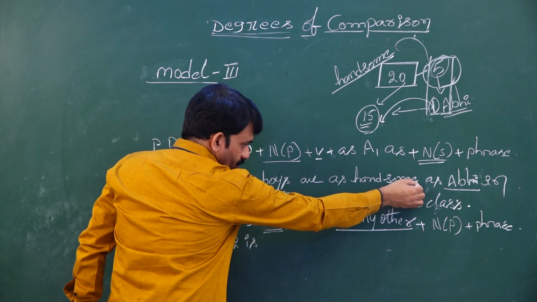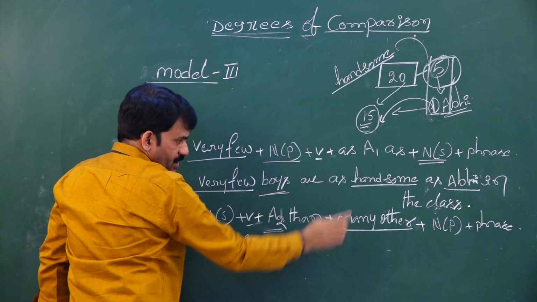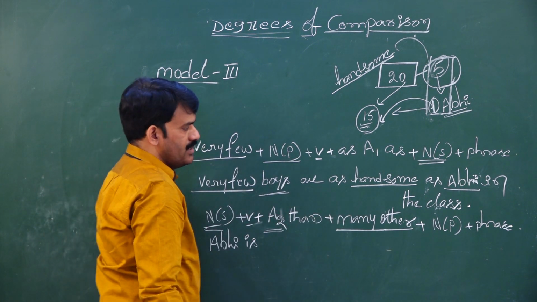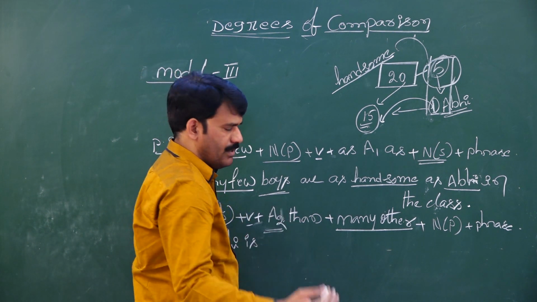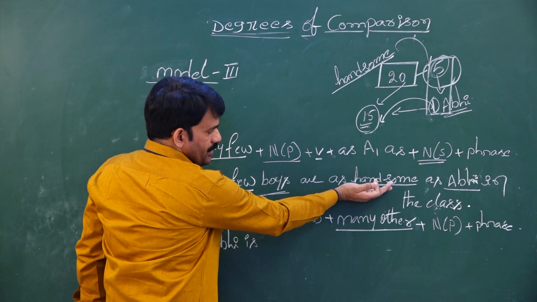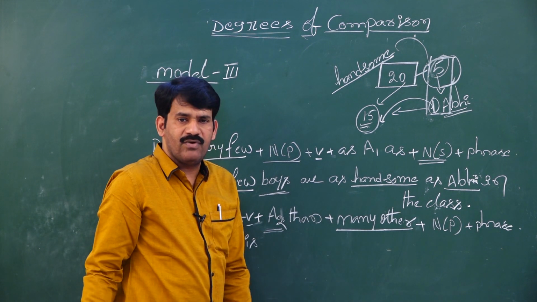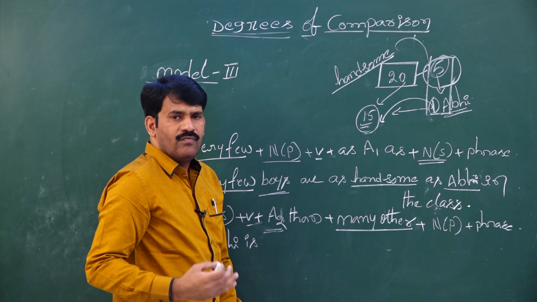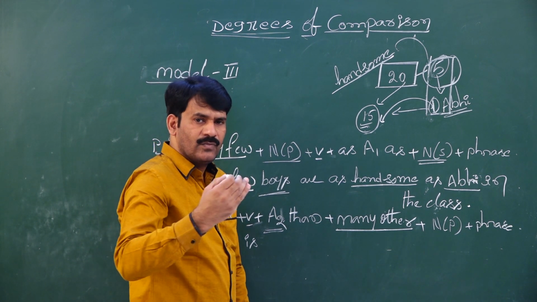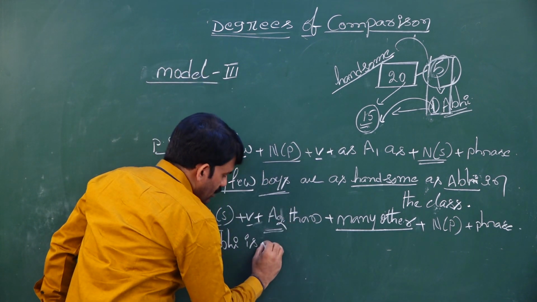What is the comparative form of the adjective? The given adjective is handsome. Handsome is a polysyllabic word or disyllabic word, meaning it has more than one syllable. When it has more than one syllable, in comparative form and superlative form, what are we supposed to write? For comparative form we have to write more, for superlative form we have to write most. So I am taking more.